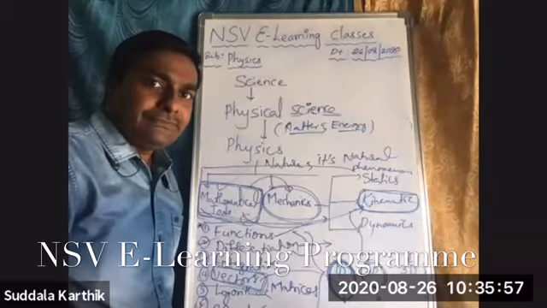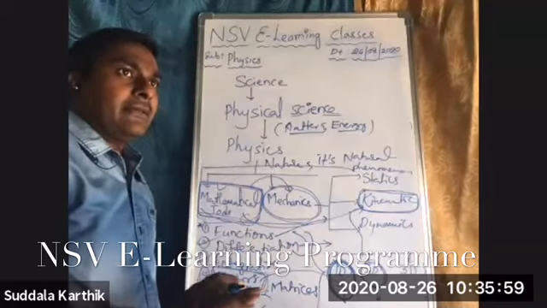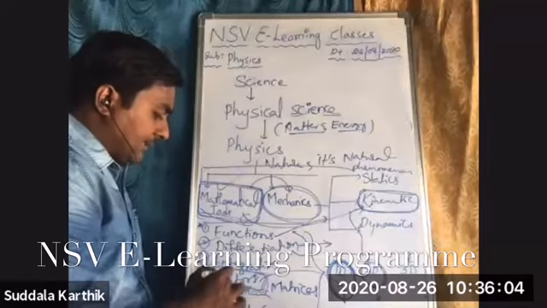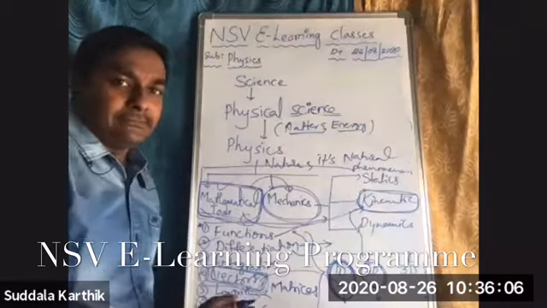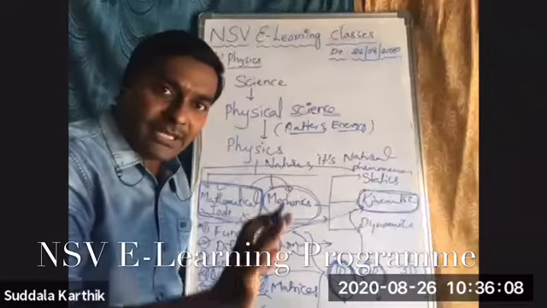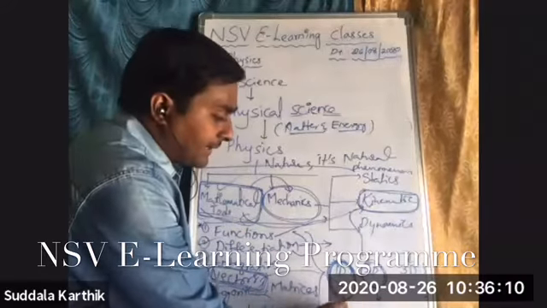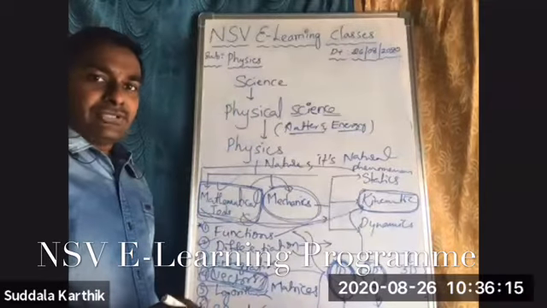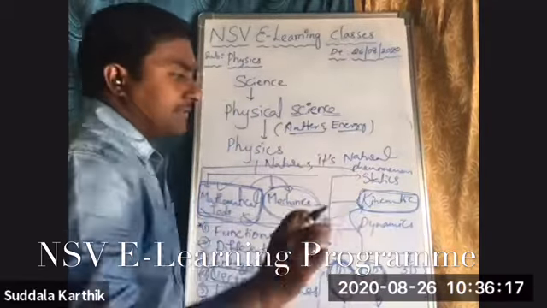For that purpose I am going to start this vectors topic today. After completion of vector algebra, I am going to discuss relative motion and 2D motion under the kinematics.